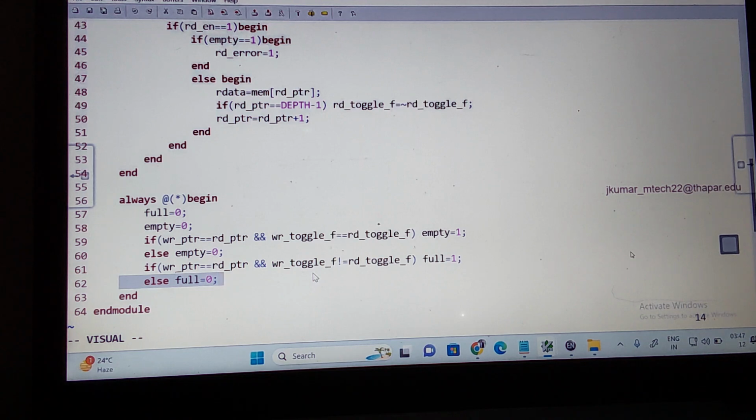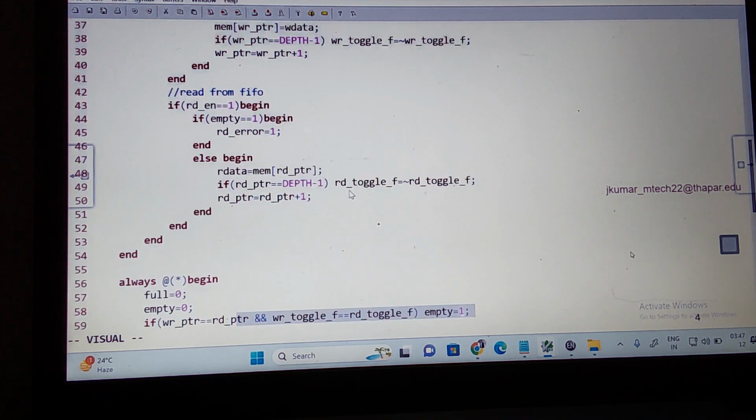Read operation to the FIFO, write operation to the FIFO, and read from the FIFO. That's it. This is our design file for the synchronous FIFO. Now, can you write a testbench for this? You can also make test cases here.